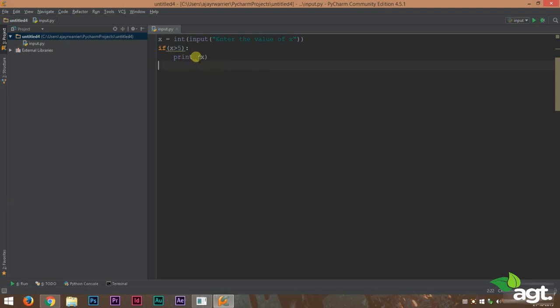So I'll repeat the syntax of the if statement once again. To use the if statement, we use the if keyword, open 2 brackets. Inside the bracket, we provide our condition. Use a full colon. You need to remember this part. The full colon has to be used, not a semicolon, but the full colon. Then, after inserting a tab space, we write our code inside the if statement. In this case, that is print x.